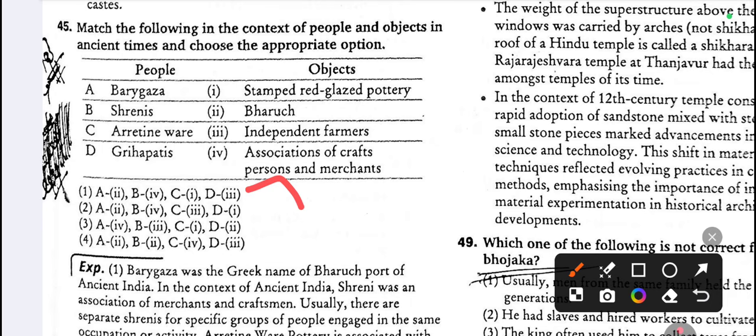Bargaza is birch, and Sherins, association of craftspersons and merchants. Aritineware, stamped red glass pottery. Grihapatis, independent farmers. Sorry, Grihapati. It means Grihapati.